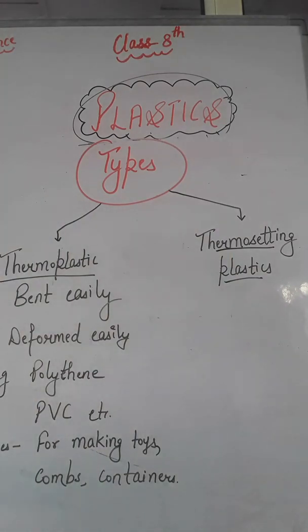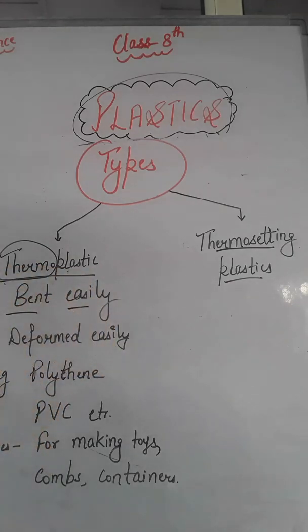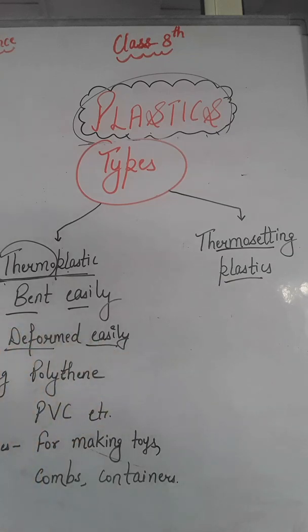Now let's first understand what thermoplastics are. Thermoplastics are the plastics which can bend easily, right? Those things which can bend easily and are made up of plastics mean the plastic used here is a thermoplastic. And thermoplastics can be deformed easily, means they easily change from one form to another.